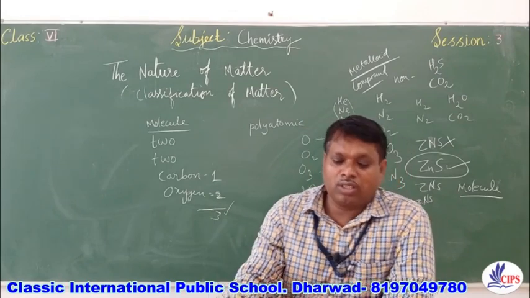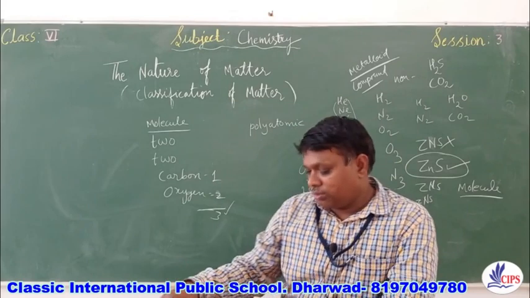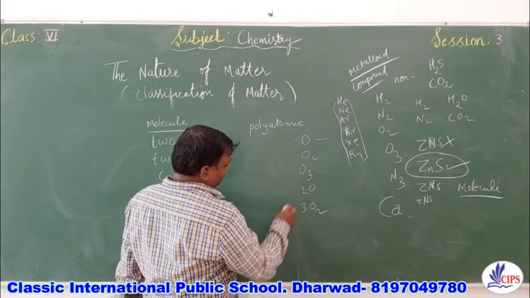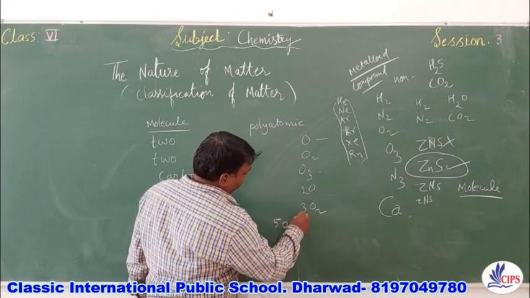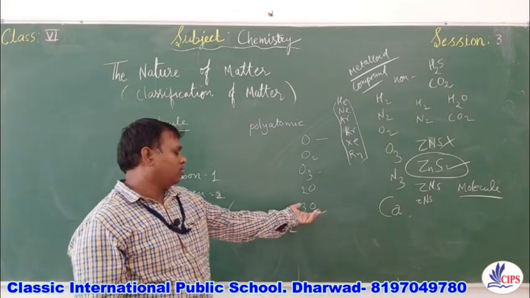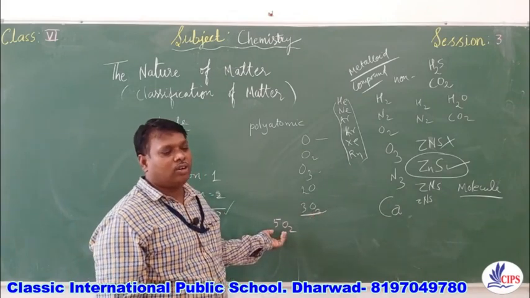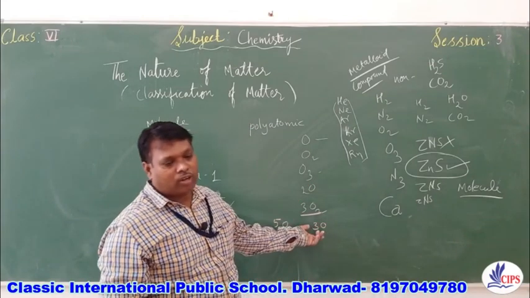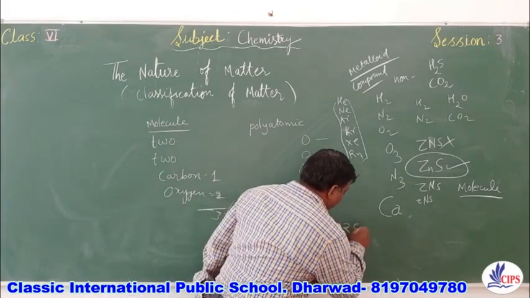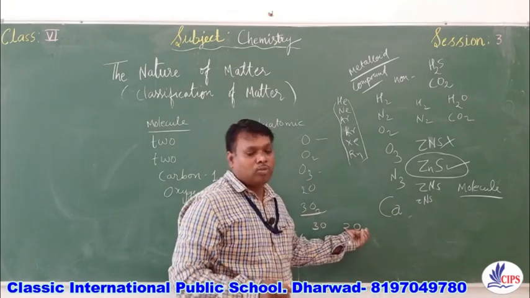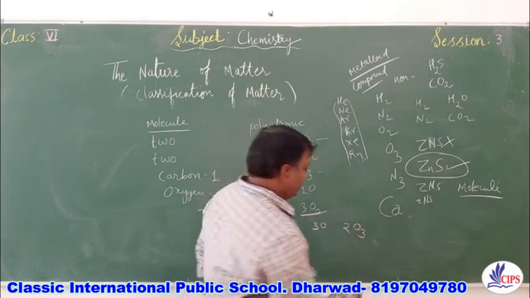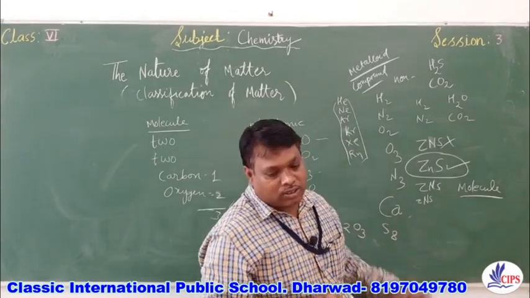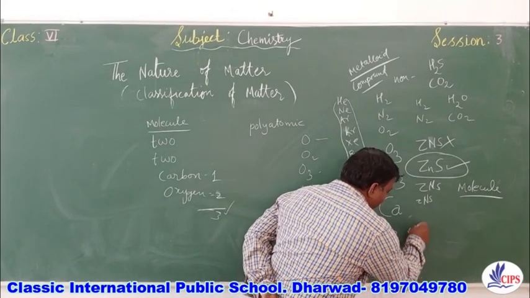What does the following symbol illustrate? 5O2. What is the meaning of this? Just as 3O2 means 3 molecules of oxygen, 5O2 means 5 molecules of oxygen. If it is 3O, it is 3 atoms of oxygen. 2O3 means 2 molecules of ozone. S8 means 8 atoms of sulfur. Ni means 1 atom of nickel.